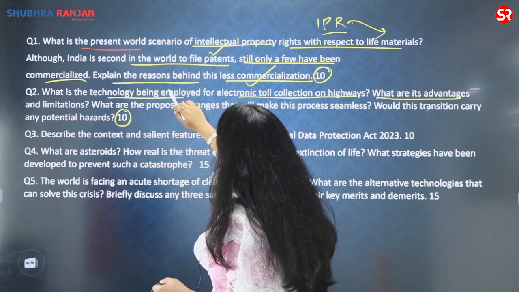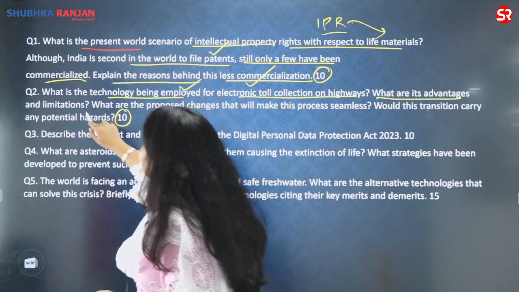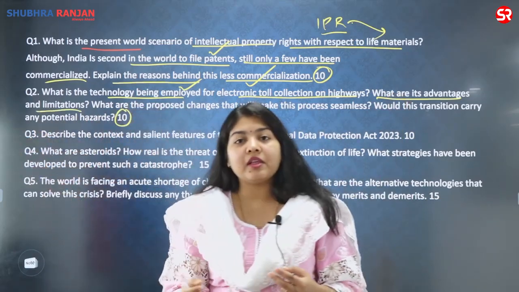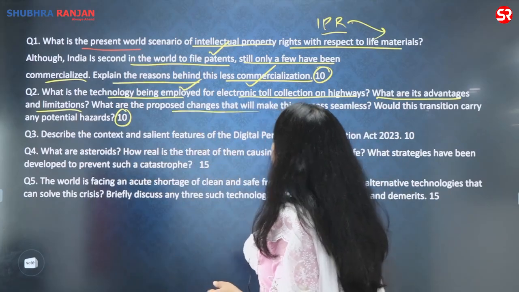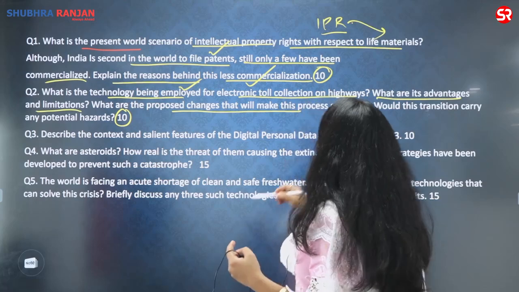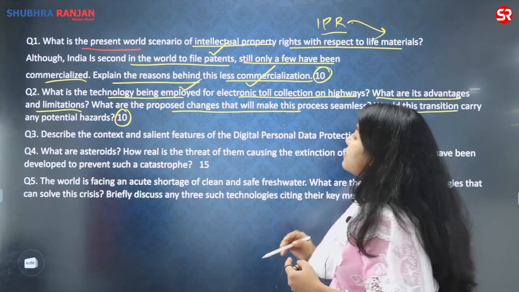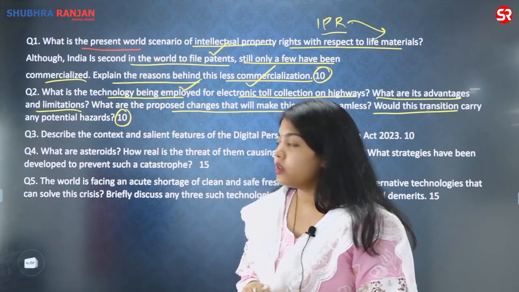What is the technology being employed currently for the toll collection? What are its advantages as well as limitations? Once we explain the limitations, we will be in a position to say what the proposed changes are, since the changes are going to be done using GPS and GNSS, and what would this transition carry, and are there any concerns which are associated with it?